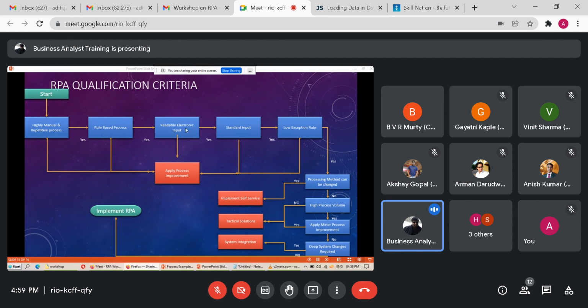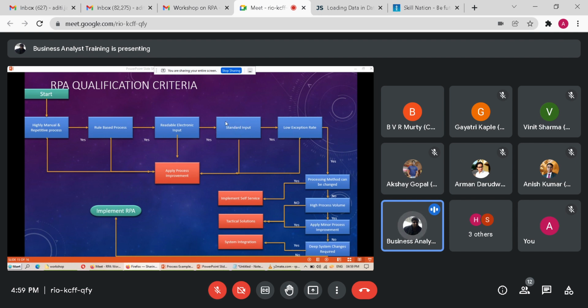Third, it should be in a readable electronic input format, meaning simple electronic text. It cannot work with handwritten documents or images. We have a way to get around this using OCR tools, but that's a workaround right now. Fourth, input should be standard. If the columns change, the robot will crash.